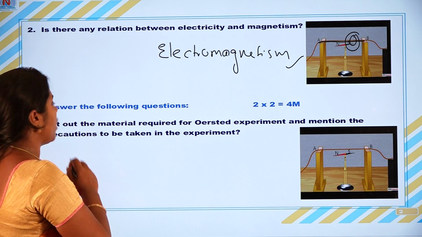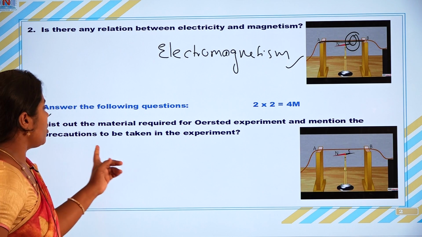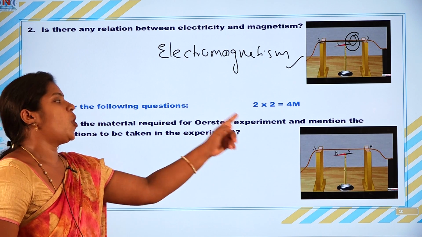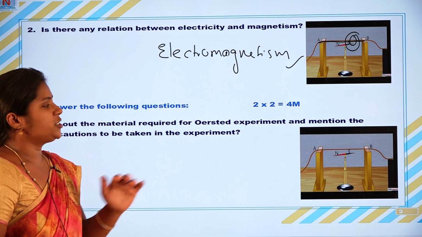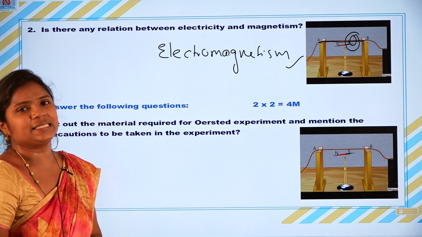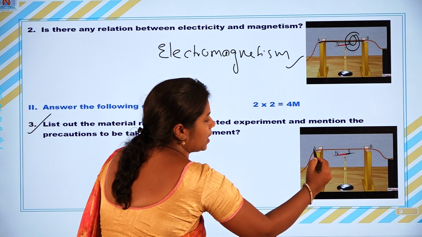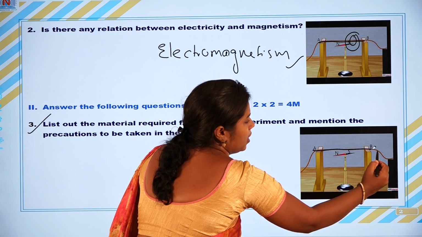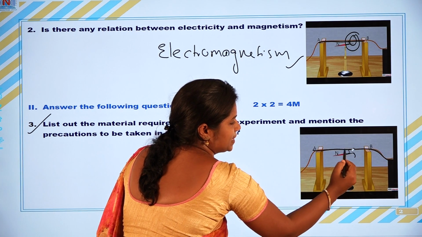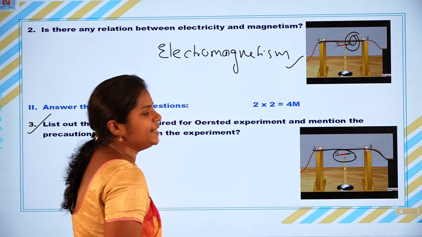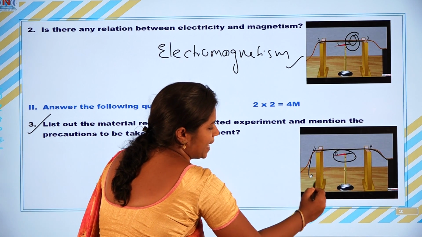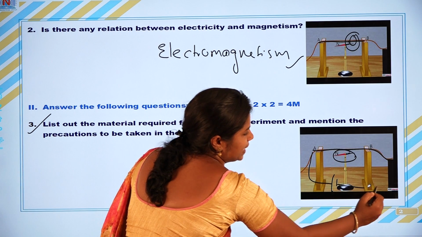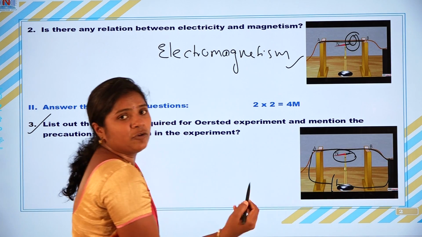Let us move on to the third question. List out the materials required for the Oersted experiment. What are the materials required? A copper wire or conducting wire, a magnetic compass needle, and a battery, whether it is a 9 volt or 12 volt battery.